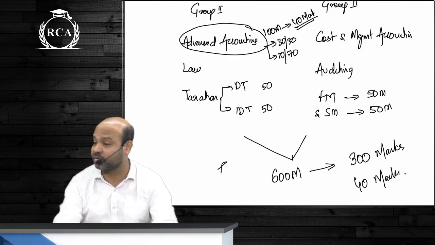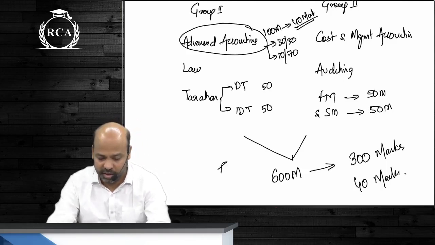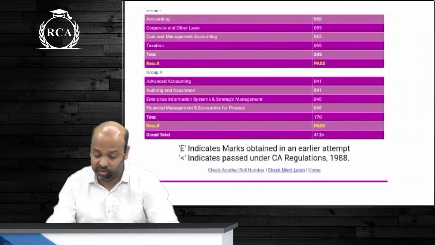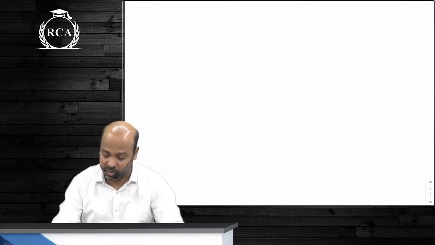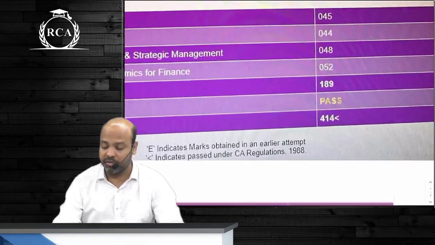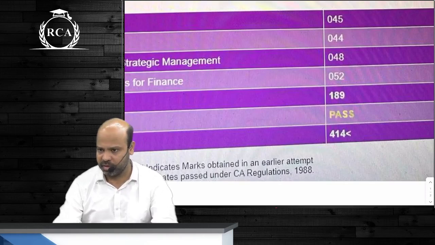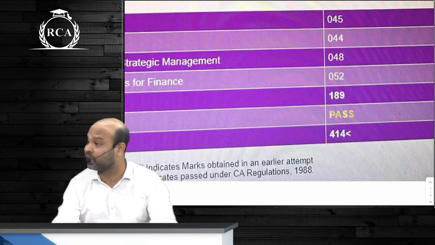So guys, what was I talking about? The advantage of writing both the groups together is that you get the set off advantage. I have a couple of mark sheets here. This is of the old syllabus, guys, but still just look at the marks. Say this student did not score 50% in the second group. Earlier there were 4 and 4 papers. So obviously it was for 800 marks.